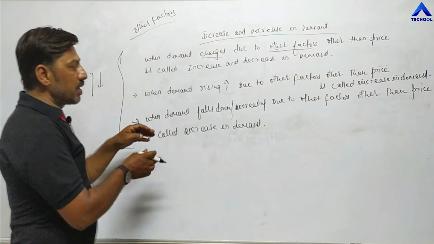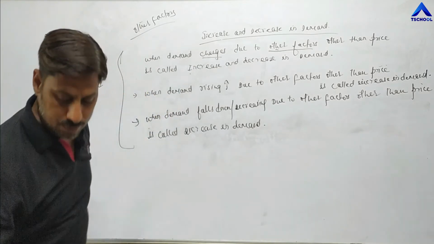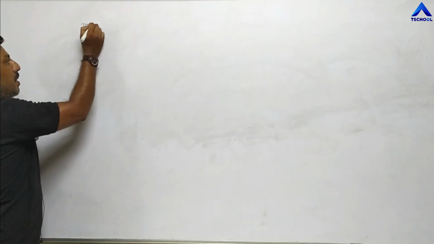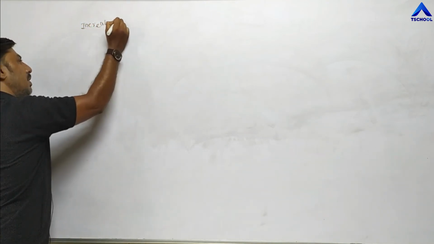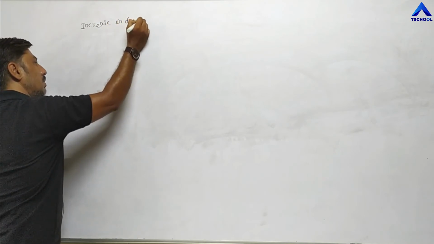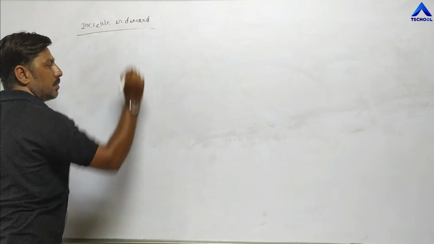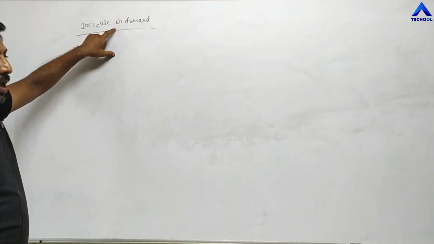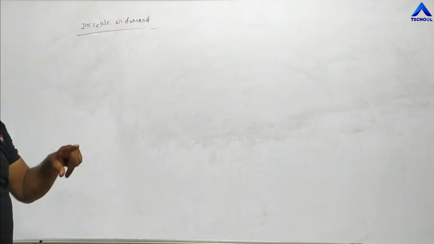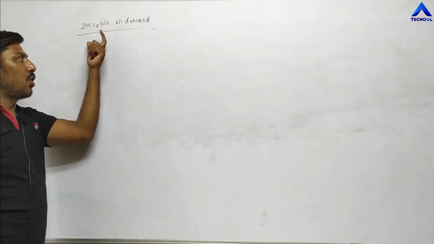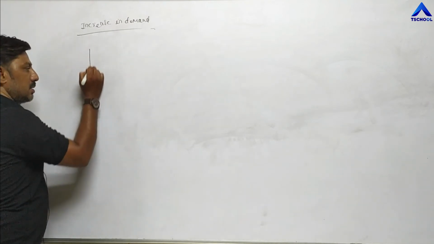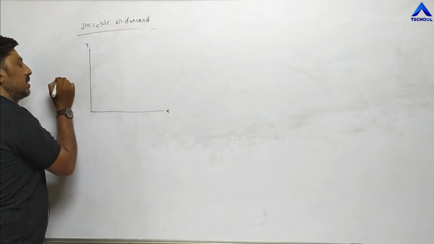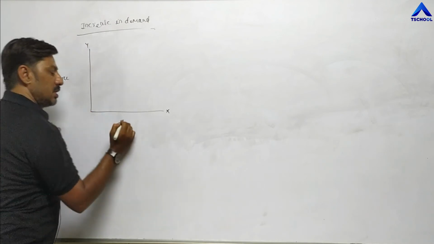Now through a diagram we try to understand increase and decrease in demand. First, the diagram for increase in demand. We all know that demand increases due to other factors, not due to price, and that is called increase in demand. Again x-axis, y-axis, this is price, this is demand.